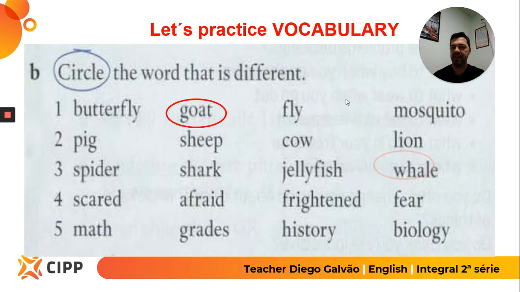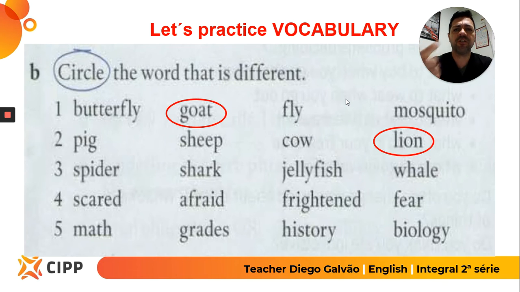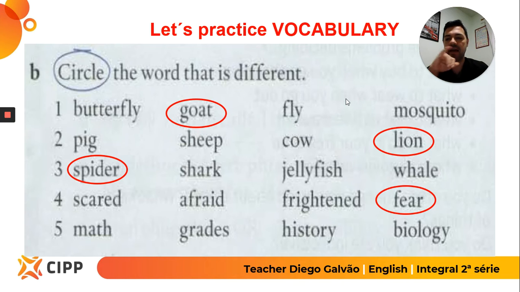Pig, sheep, cow, or lion? Different word here is lion. Yes, of course. Spider, shark, jellyfish, or whale? Tell me, which word is different? Spider, sure. Scared, afraid, frightened, or fear? Good, it's fear. And math, grades, history, or biology? Grades.